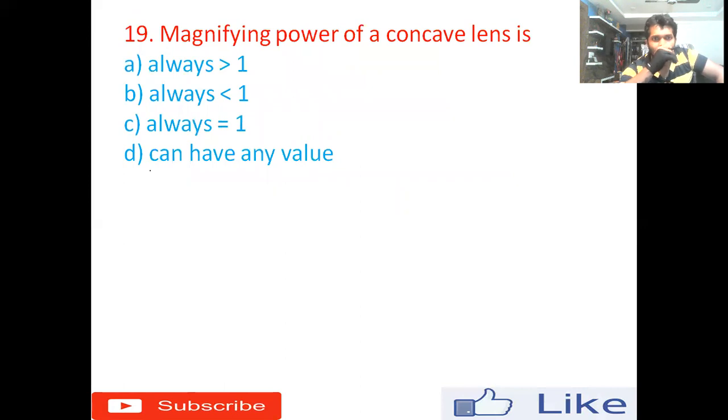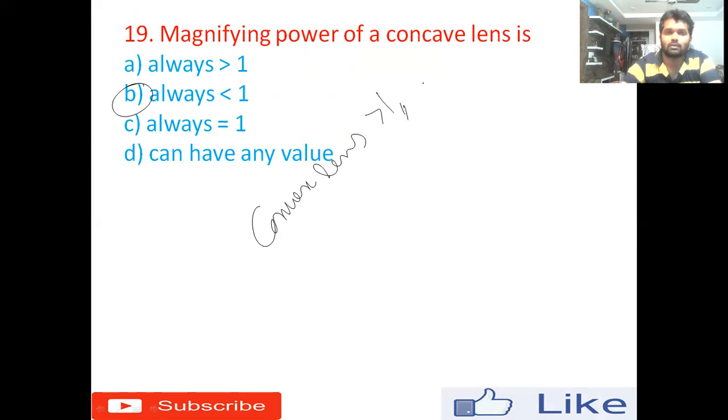19th one, the magnifying power of a concave lens is... So the answer is option B, less than 1. For a convex lens, it will be greater than 1. Remember this.